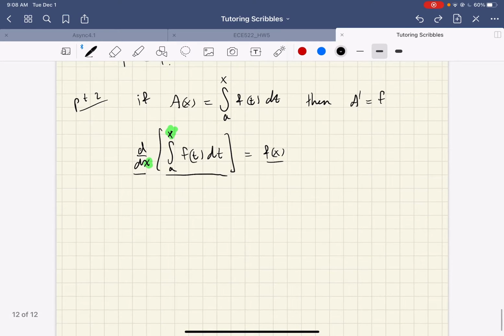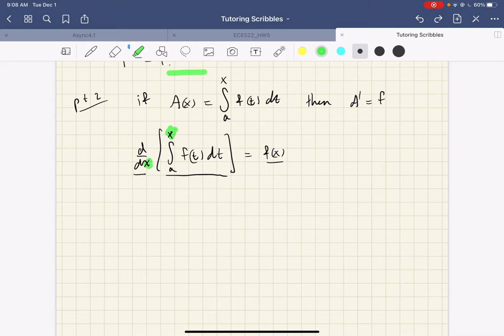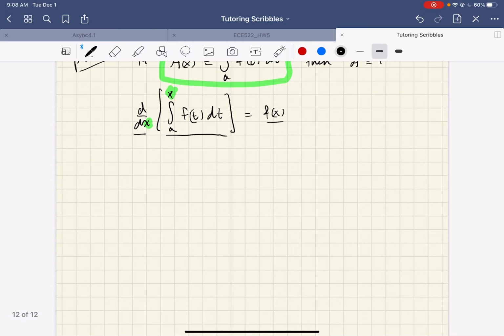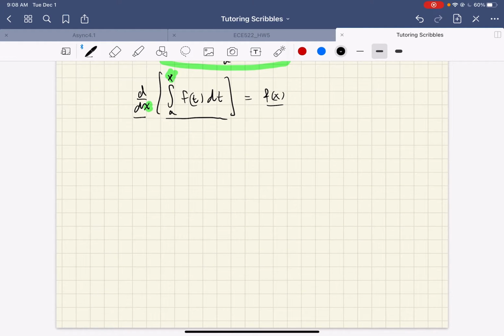Let's just see why this matters, or how it might come up, or even just this idea of defining a function based on an integral. It happens in engineering, it happens in statistics, it happens in a lot of mathematics. So let's talk about stats for a moment. In stats, there's this thing called a z-score, and essentially it measures how far away you are from the mean of something.